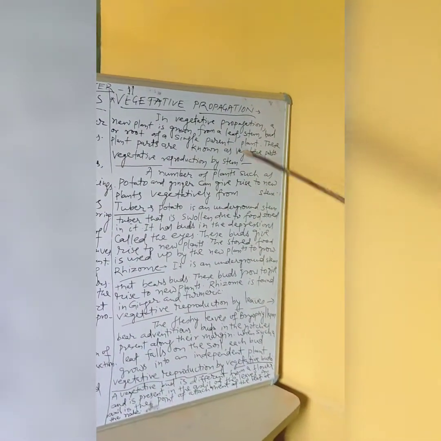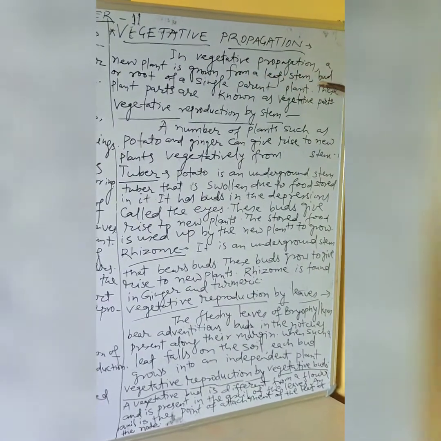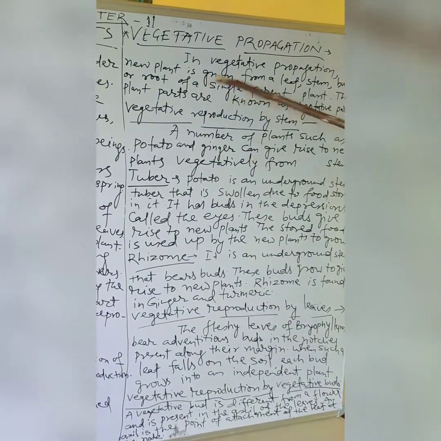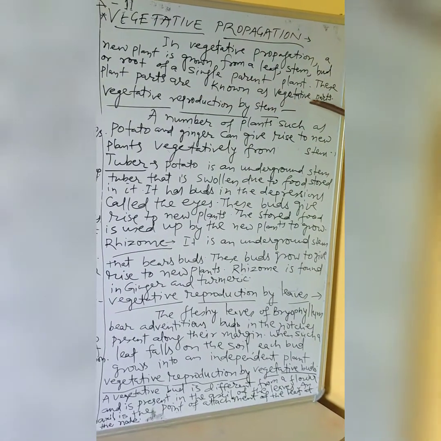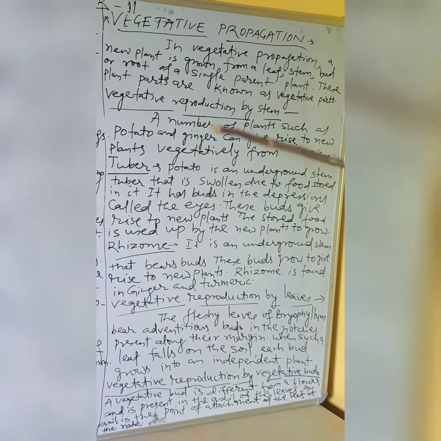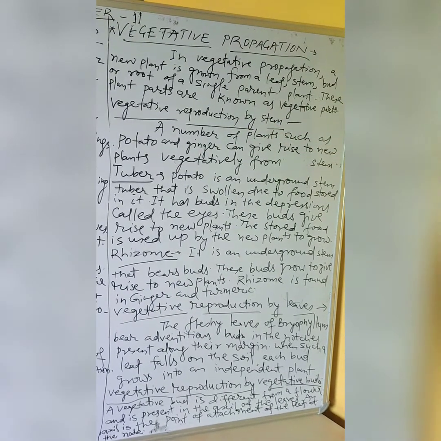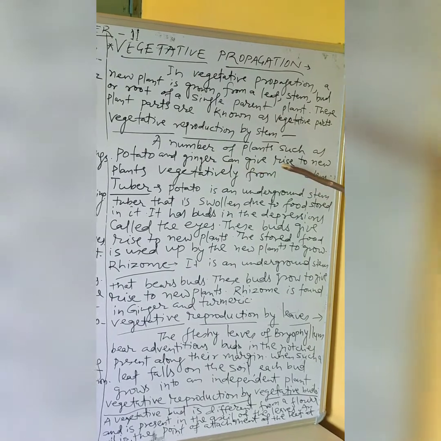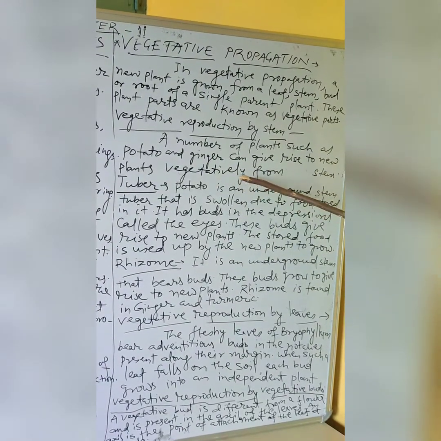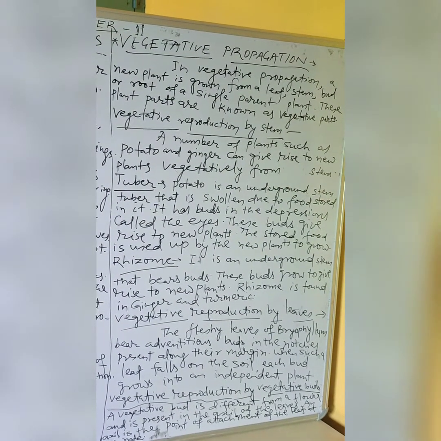Now we will come to vegetative propagation. In vegetative propagation, a new plant is grown from a leaf, a stem, a bud, or a root of a single parent plant. These plant parts are known as vegetative parts. Vegetative reproduction by a stem: a number of plants such as potato and ginger can give rise to new plants vegetatively from a stem.